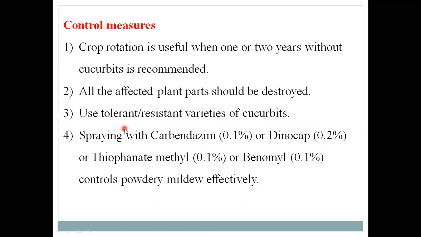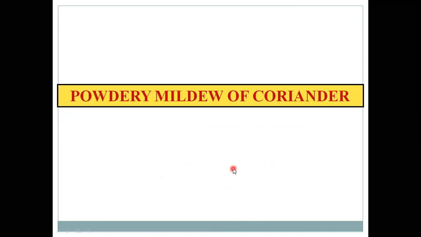Then use a tolerant or resistant variety of cucurbits, then spray with carbendazim, dinocap, thiophanate-methyl, benomyl, or recently wettable sulfur is used to avoid the disease seen in cucurbitaceous crops.